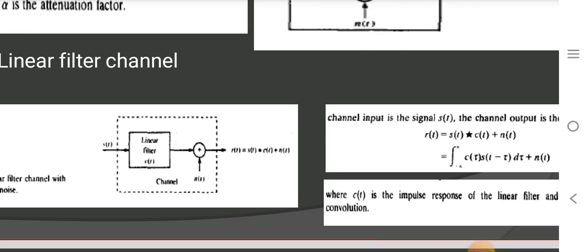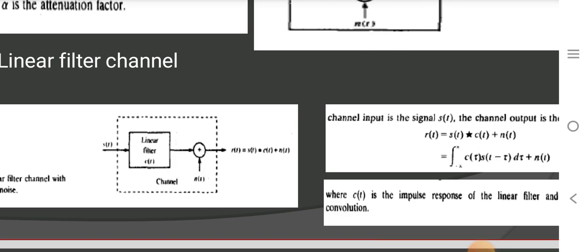Here the thing to be observed is the linear filter mathematical equation. The output signal R of t is the convolution of S of t with the impulse response of the linear filter C of t, plus N of t.